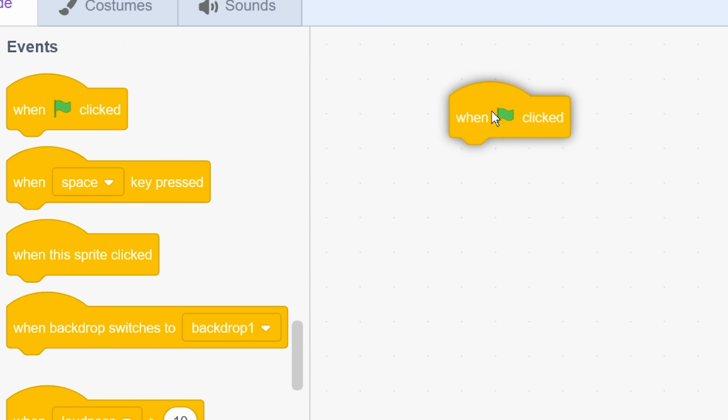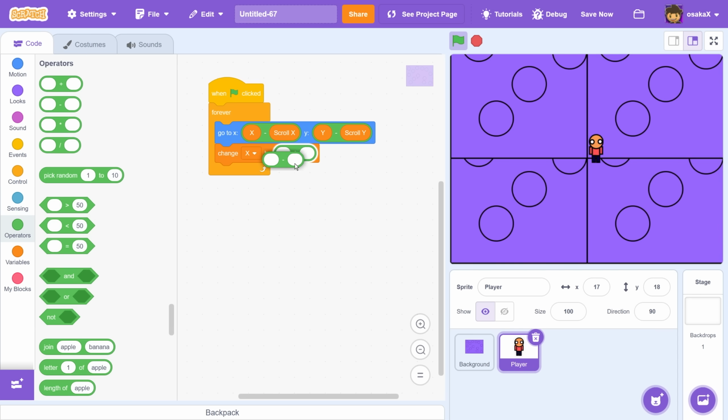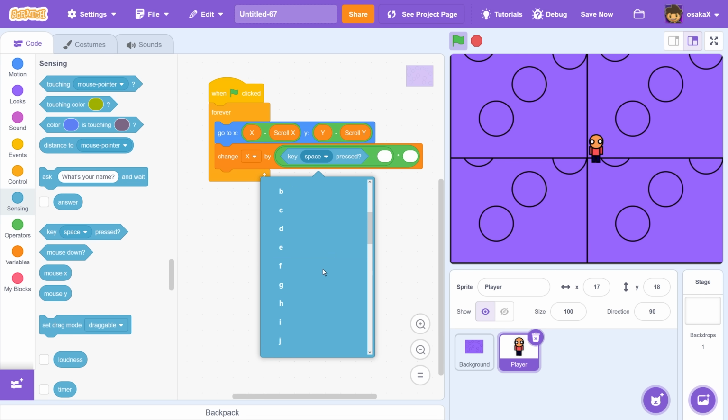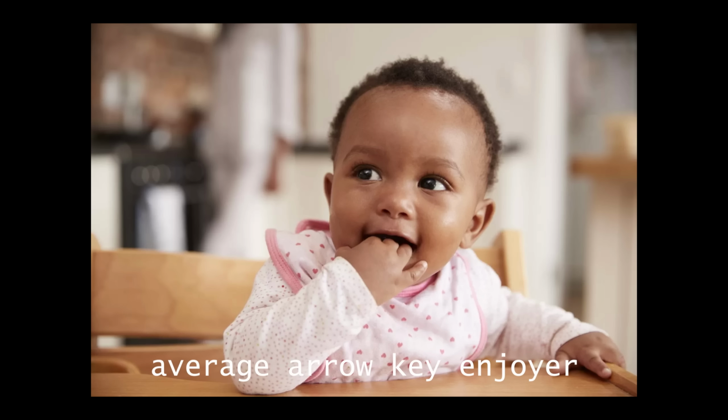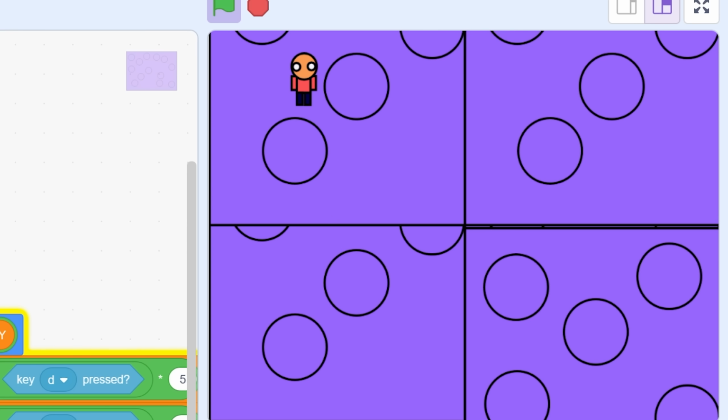So let me get him scrolling. When green flag clicked, forever. X minus scroll X, right arrow times. Oh wait, no, I'm not even using right arrows. Arrow keys are for babies, so let me use WASD. Okay, it's moving good, but it's moving backwards. I'm pressing S right now. I should be moving down.